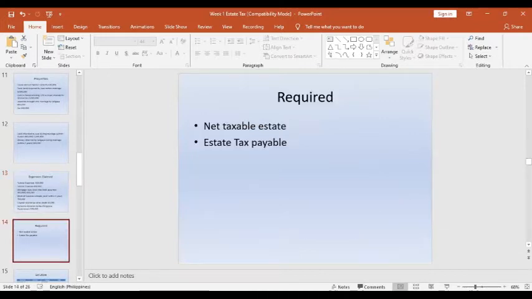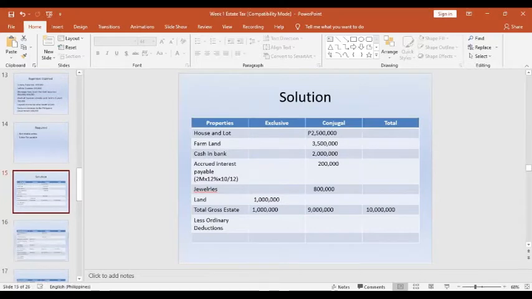So the requirement is to compute for the net taxable estate and estate tax payable. So here are the solutions. First, we have to compute for the gross estate. So let us classify the exclusive and conjugal properties of Juan Todas.